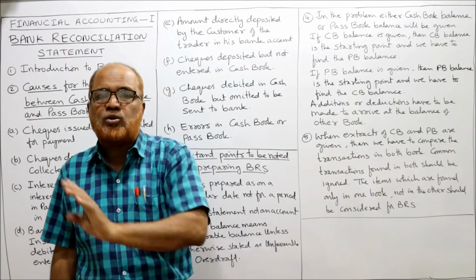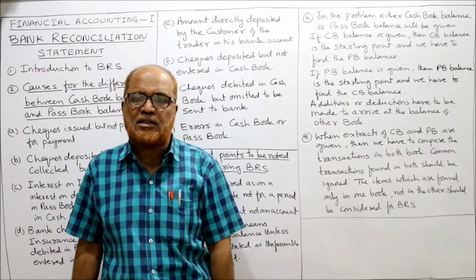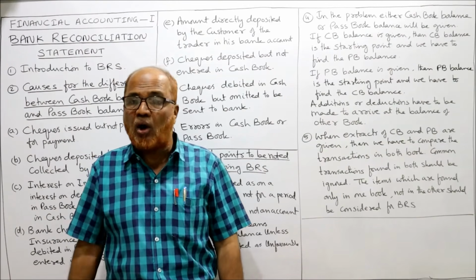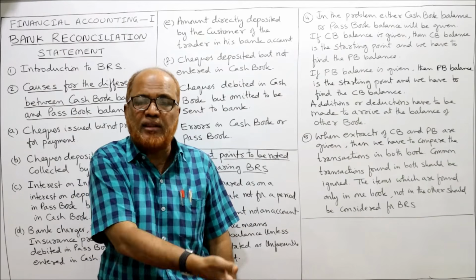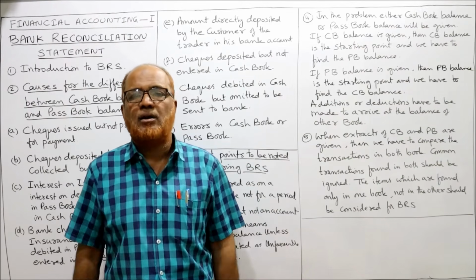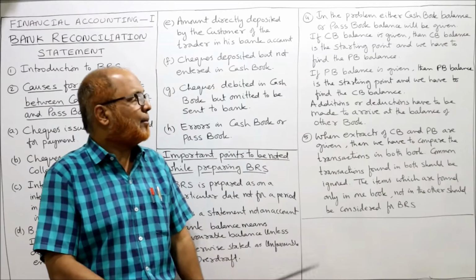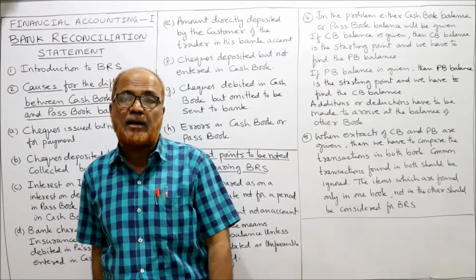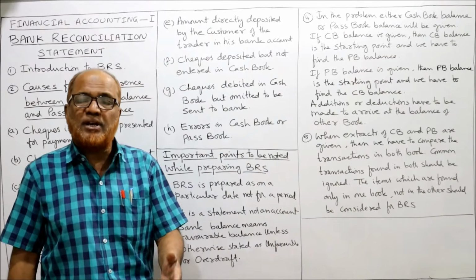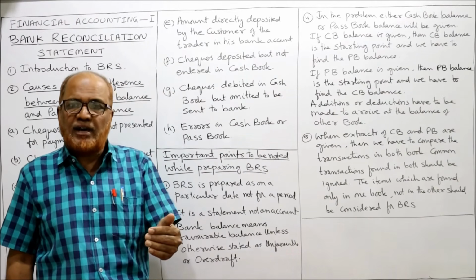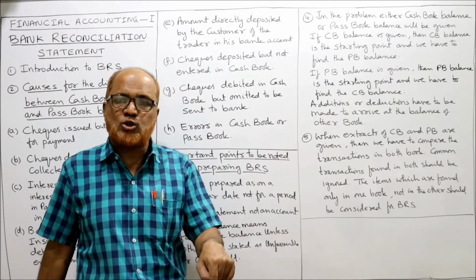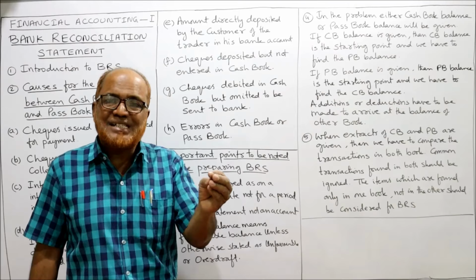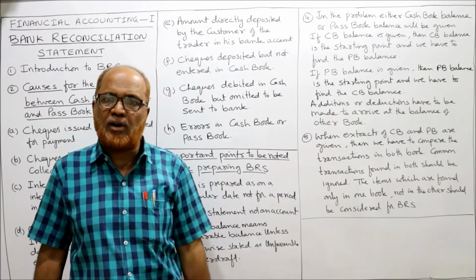I have sent the check to the bank for collection. The banker has collected. Passbook balance has increased, but cash book balance has not increased because I forgot to record it in the cash book. That may be the reason why there is a difference between cash book and passbook balance. Then, check debited in cash book but omitted to be sent to bank. This may also arise. Sometimes a check is received and I have recorded it in the cash book, but I forgot to send this check to the banker for collection.